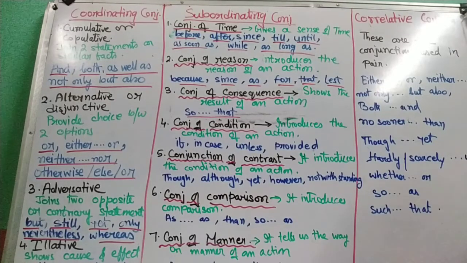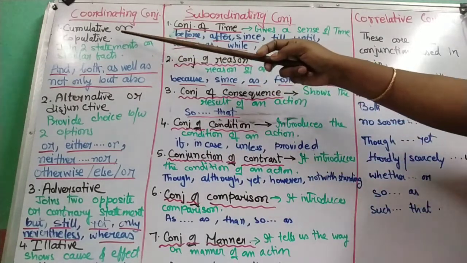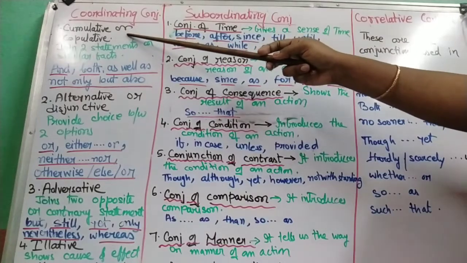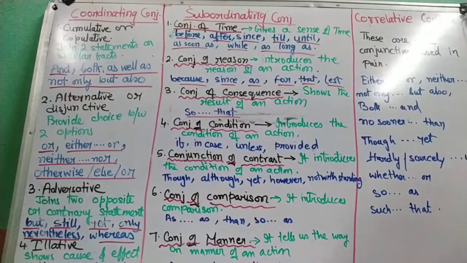Now, if I say he played cricket, he played hockey, these two parts are completely independent. None of the parts is dependent on the other, and I can join them by a simple and, like he played cricket and hockey. So the facts are very similar, so it is cumulative or copulative. Now if I say he is both a teacher and a student, he is a teacher, he is a student, very similar facts joined by both and.